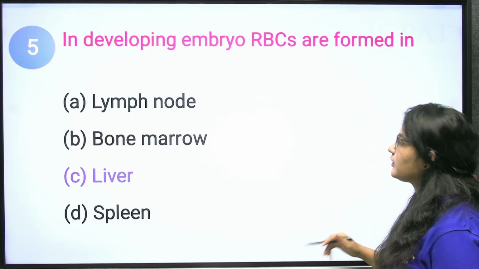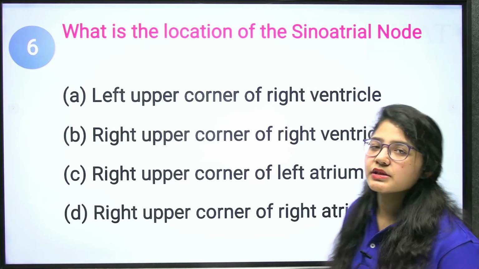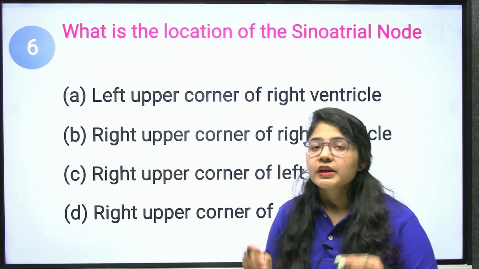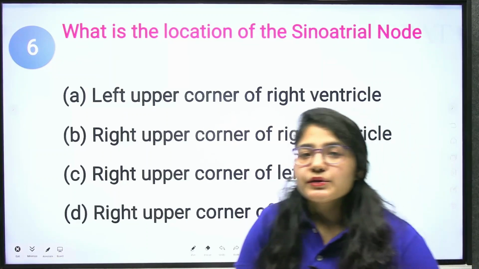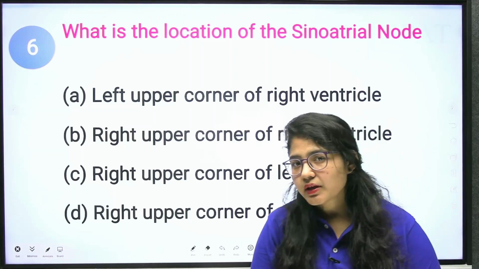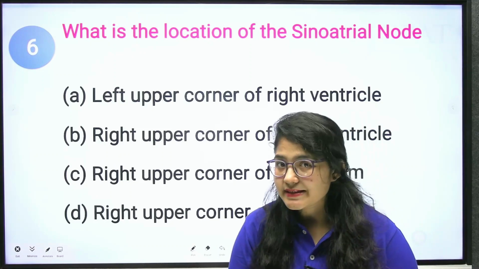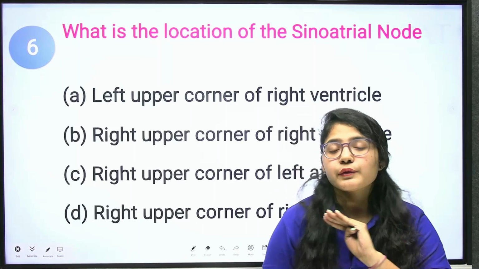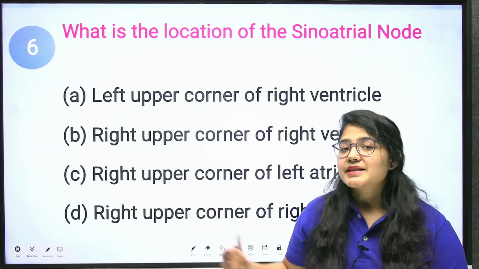Okay. Now, let's move on to the next question. What is the location of the sinoatrial node? You need to learn the concept. Let me remind you, there are many types of nodes present. One is the AV node, another is the SA node, another is the Purkinje fiber, another is the bundle of His. These four carry marks and are asked frequently in your pharmacist examinations, in your DI examinations. So, what is the SA node?